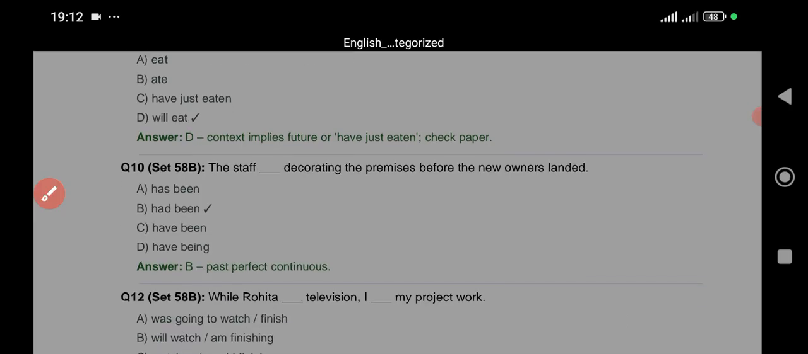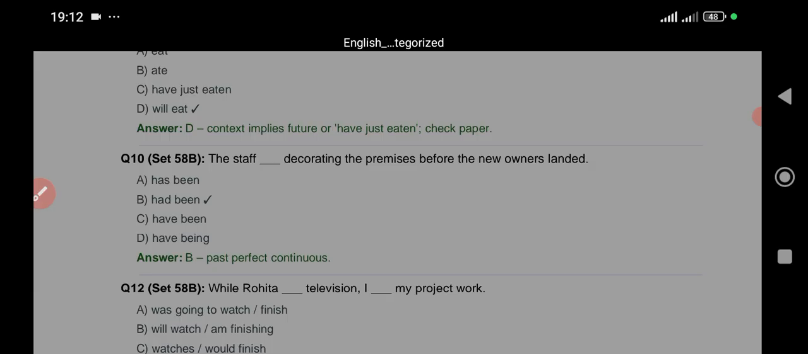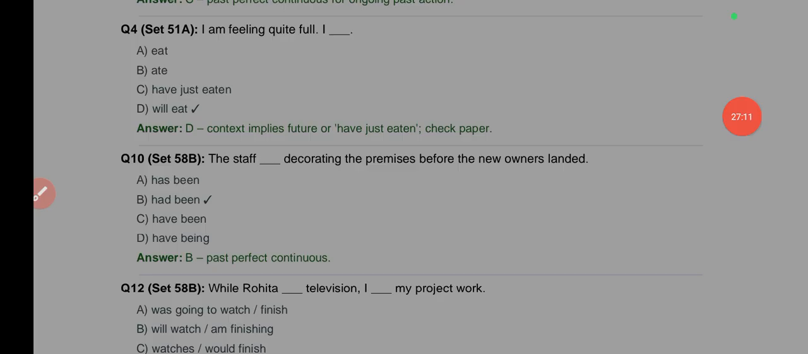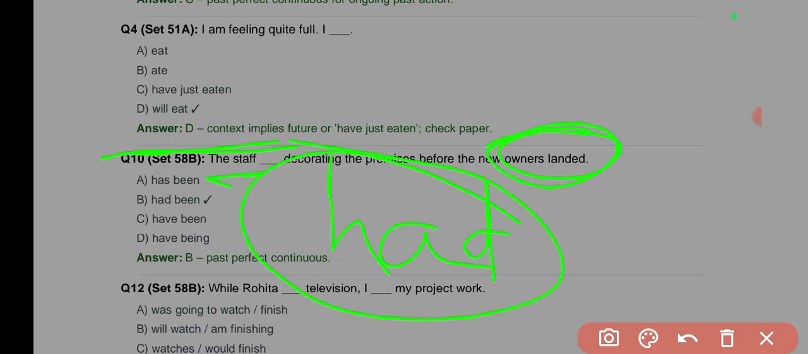The next one: the staff dash decorating the premises before the new owners landed. Now, when you hear before the new owners landed, the new owners landed in the past and the staff decorated before they even landed. So it means the action has been completed before another past event. When it is so, you use had, the perfective auxiliary had. Whenever an event had been completed before another past event, then you use had. Is it clear? So had been is the correct answer.